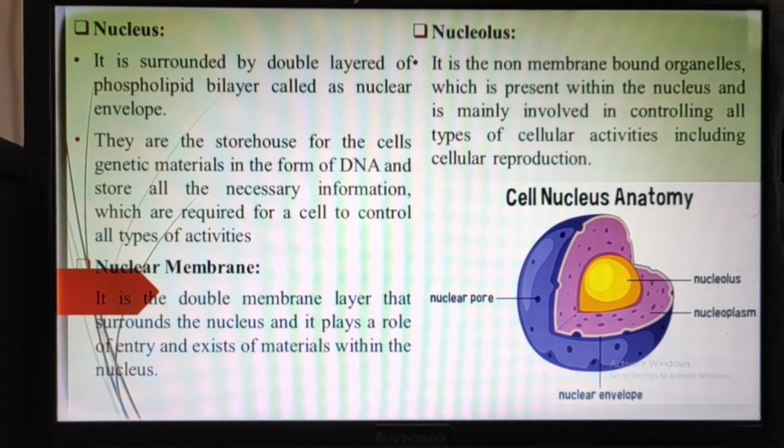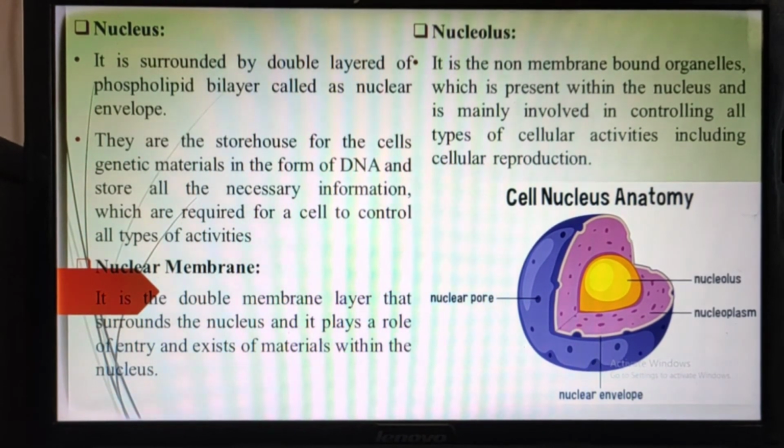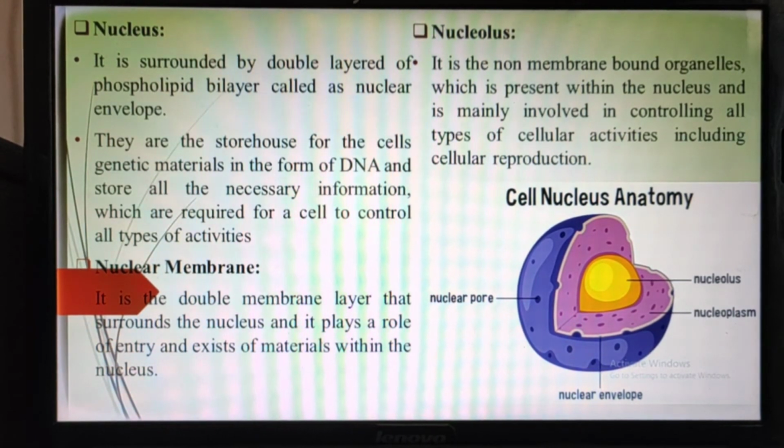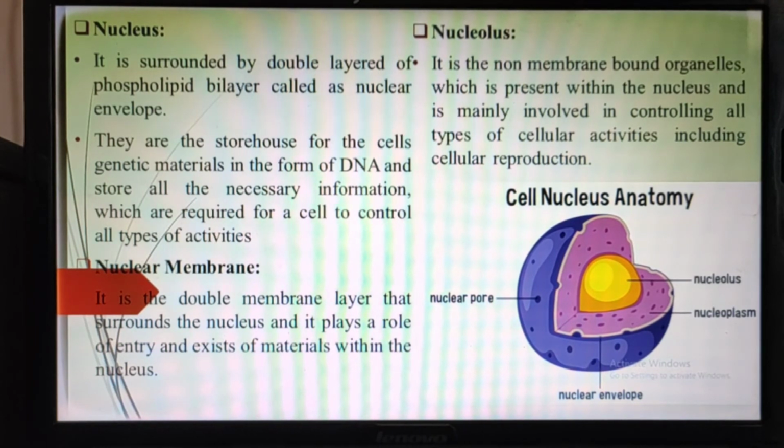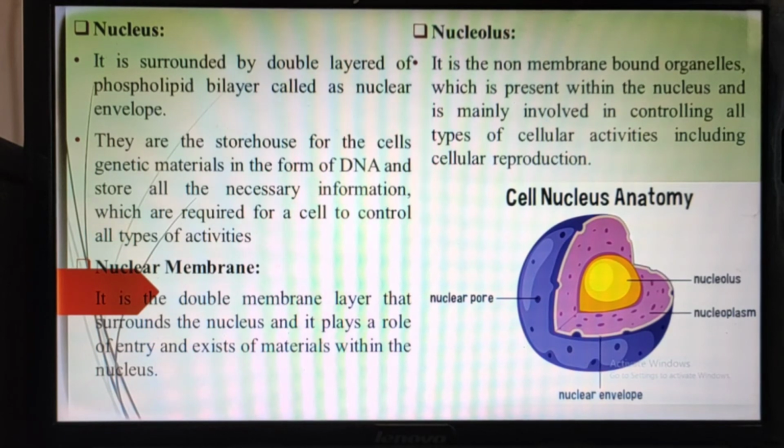And in that chromatin, in some places DNA is more active, that means it is genetically more active, so it is called euchromatin. And in some regions it contains more protein and less DNA, so it is genetically inactive and is called heterochromatin.